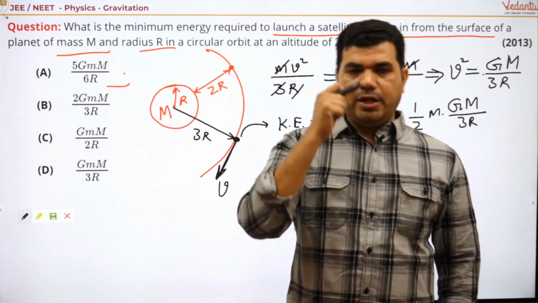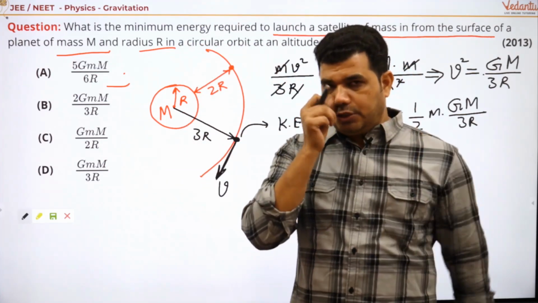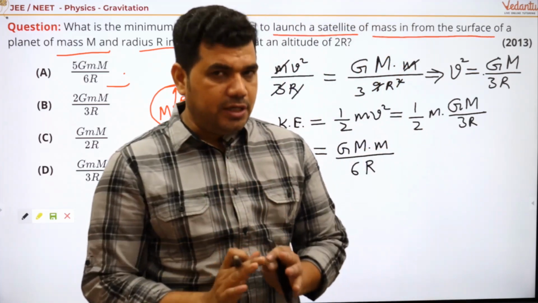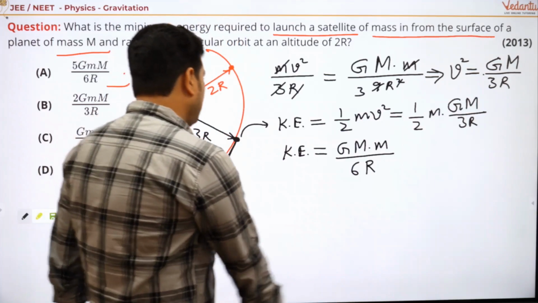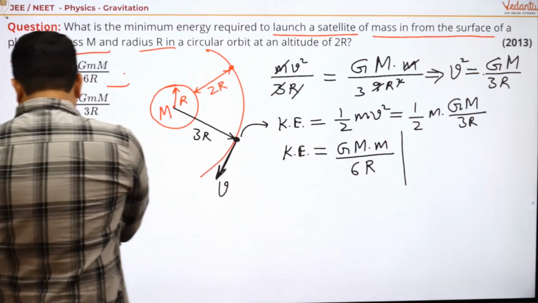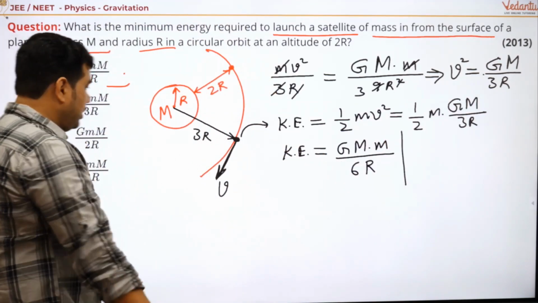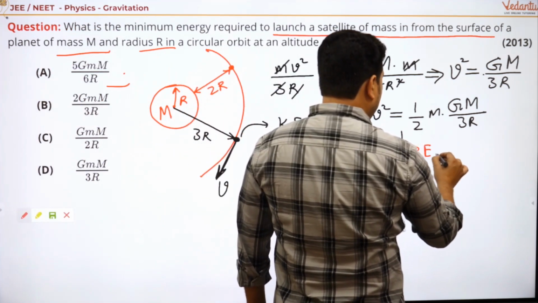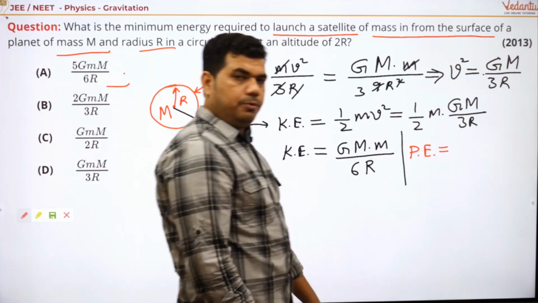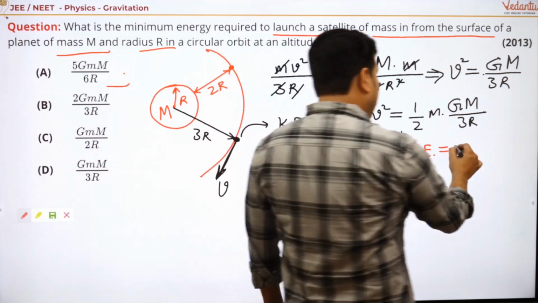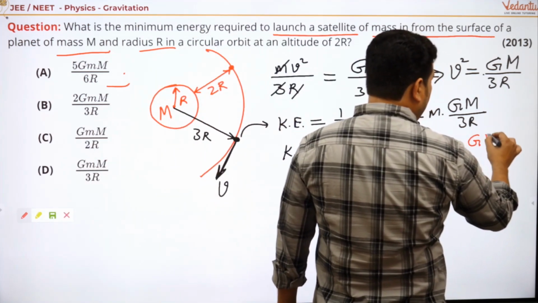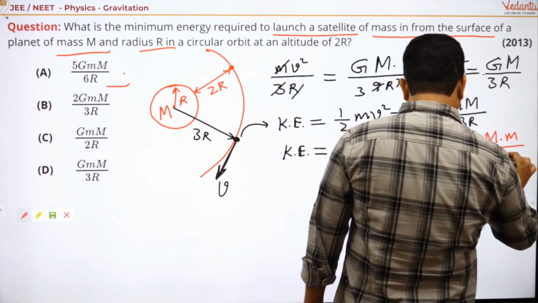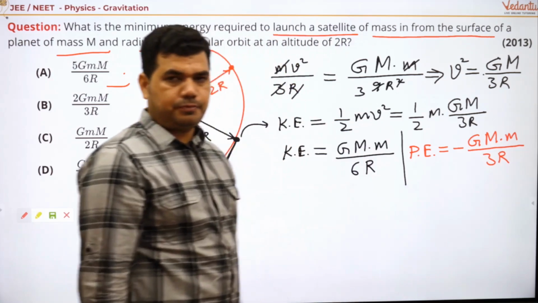And one more energy is there. Tell me, which energy will be the second one? Yes, another energy is potential energy. So what is that potential energy? Let's see the potential energy. That potential energy, my dear student, is equal to negative G capital M small m divided by 3r.